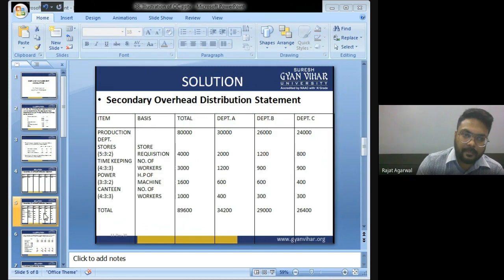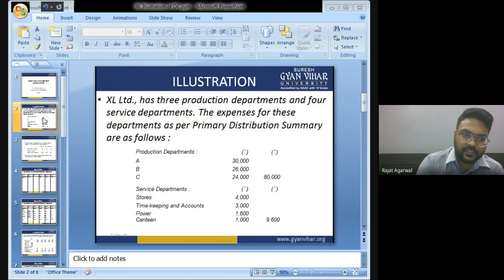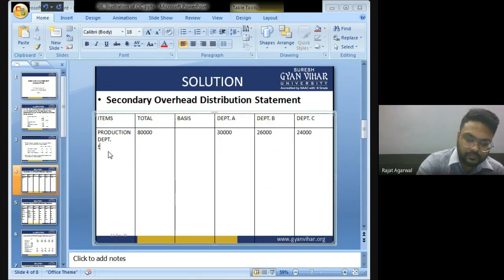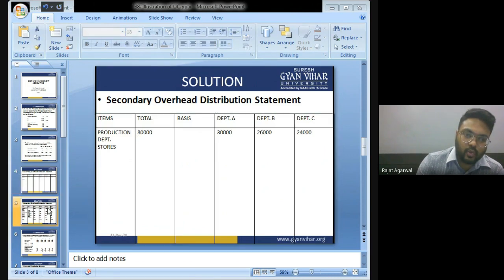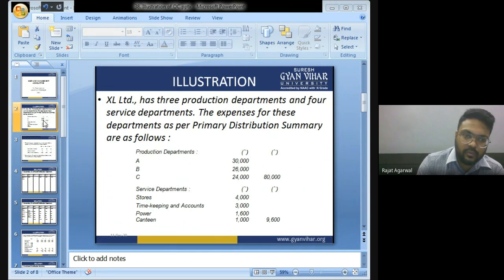After that, expenses are given of stores. Total expenses of stores. How much is total expenses of stores? 4,000.